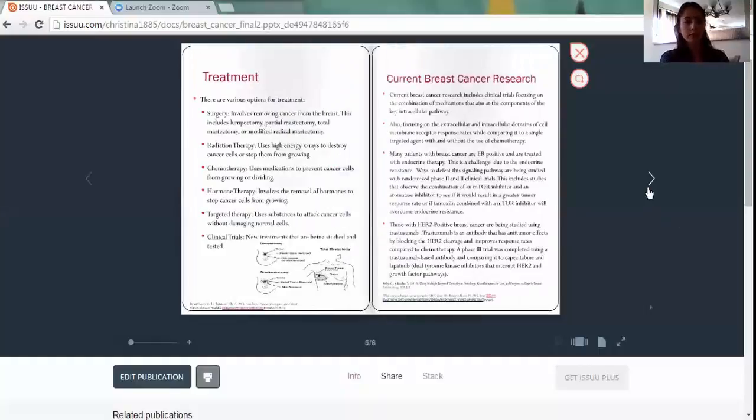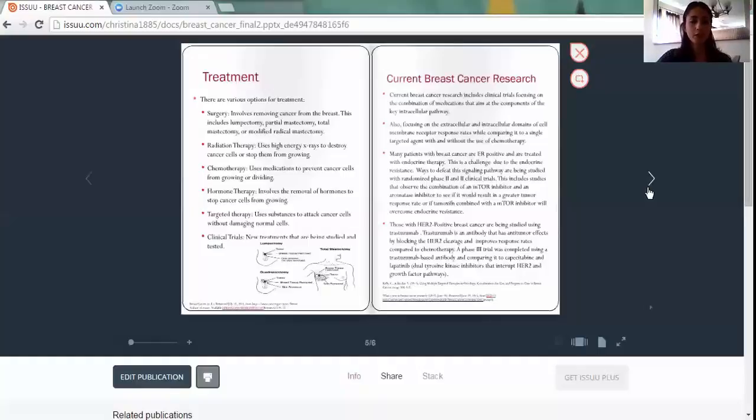Treatment options for breast cancer. There are various options for treatment. One example is surgery. Surgery involves removing the cancer from the breast. First type is lumpectomy. Lumpectomy removes the tumor or the lump and also a small amount of normal tissue.